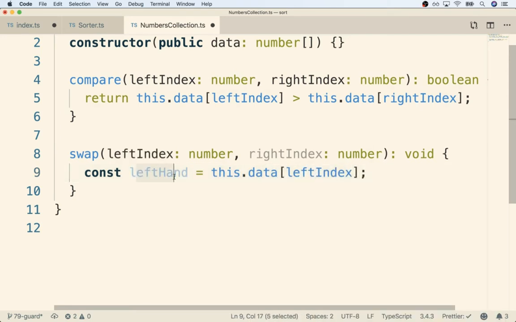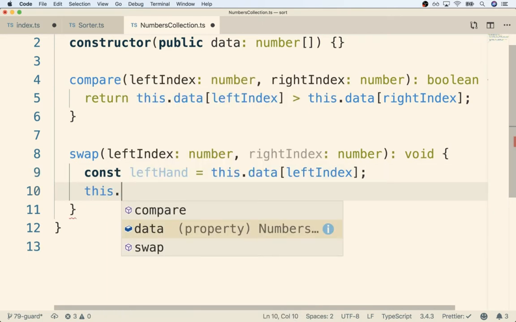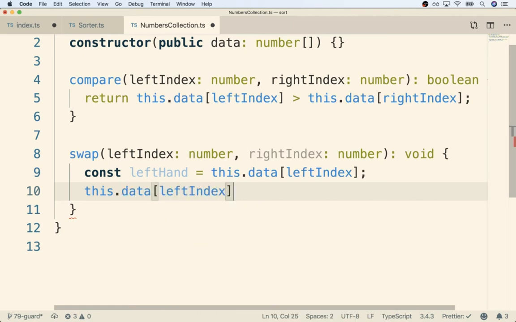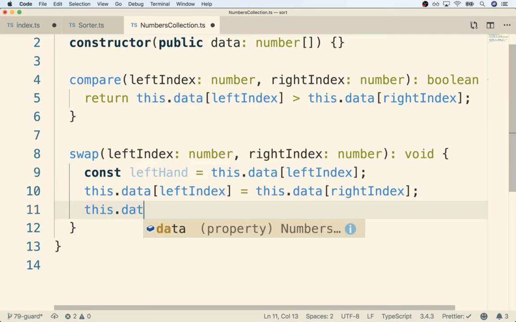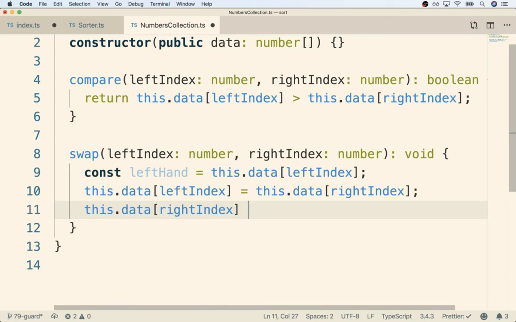So that's a reference to the element on the left-hand side of the pair. We'll then take the right-hand side and throw it into the left-hand index. So I'll say this.data at left index is this.data at right index. And then finally, we'll take our reference to the left-hand value that we are saving here and throw it into the right-hand spot. So I'll say this.data at right index is left hand, like so.